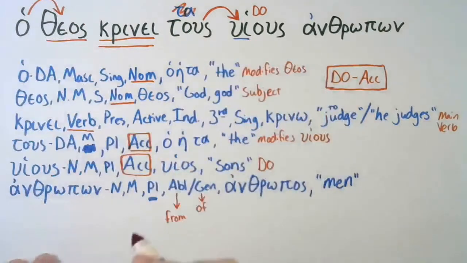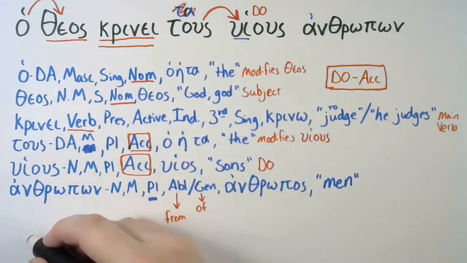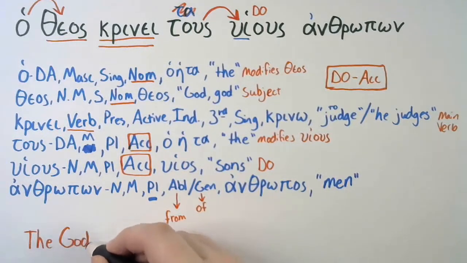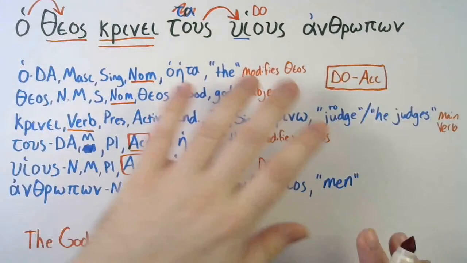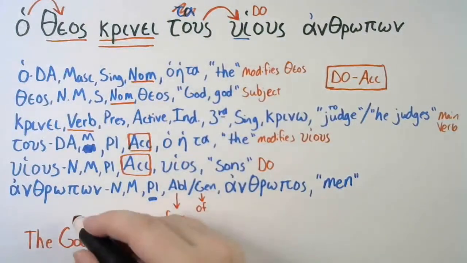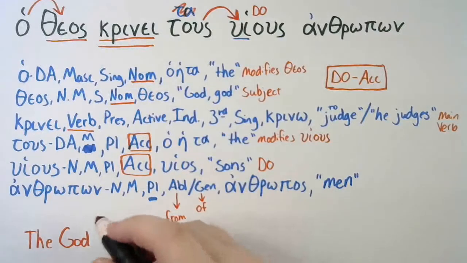So let's see. We're going to say the God. I'm going to use capital God here because, since I was the author of this sentence, I get to choose what type of God it is. It is our God, the God of the Bible. The God judges.